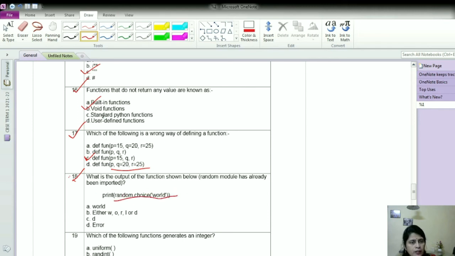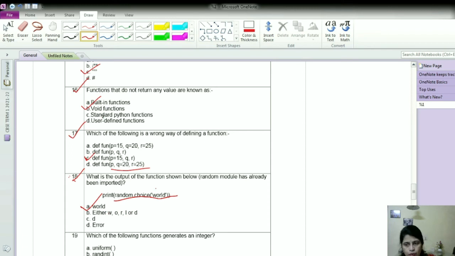So here the options are given: world, either W, O, R, L or D, then D and error. Yes, the choice function of random module can produce output either any one of the characters which is provided as a string in the parameter. So the option B is the correct one. So the values can be printed either W, O, R, L or D.